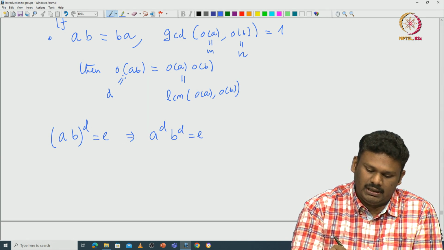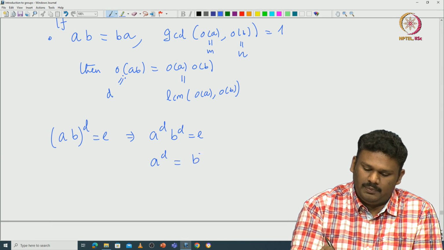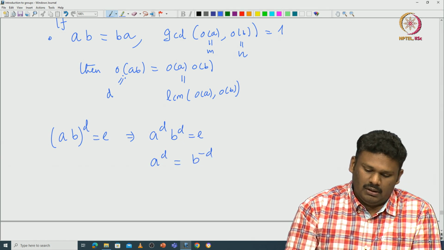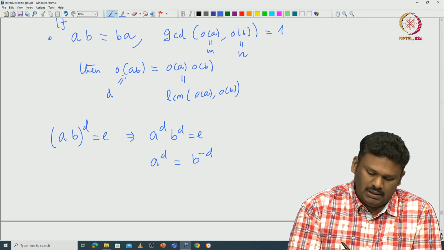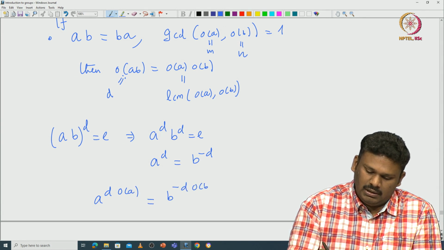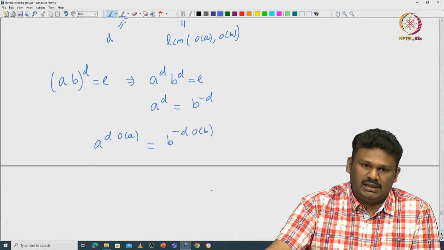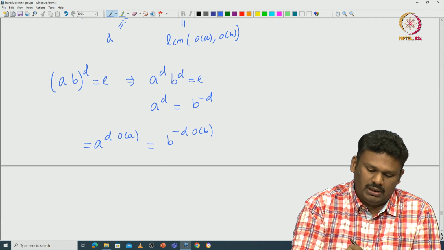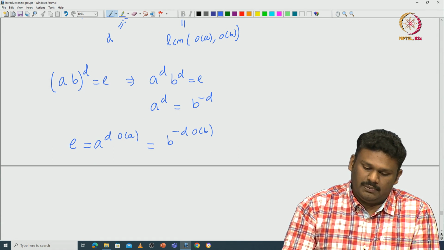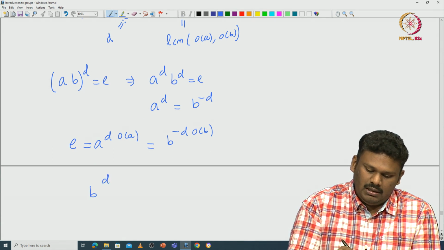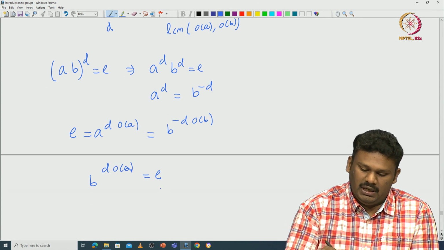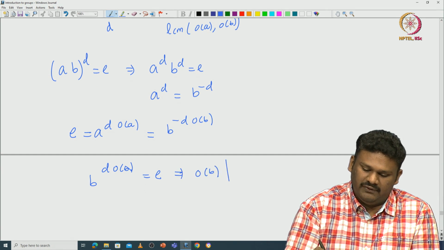This can be rewritten as A power D equals B power minus D. Now, if you raise both sides to the power of the order of A, then the left hand side, A power D times order of A, is identity. So, B power D times order of B times order of A is identity. That would immediately imply the order of B divides D times the order of A.